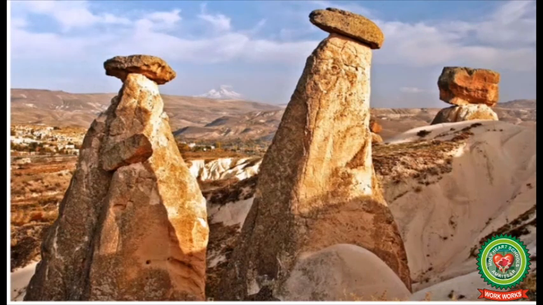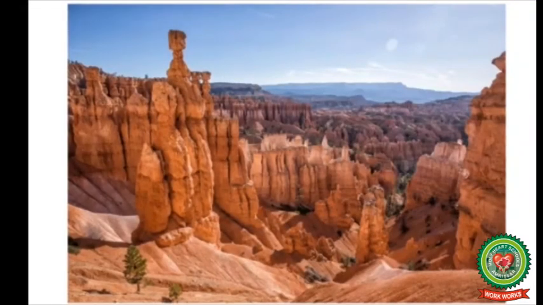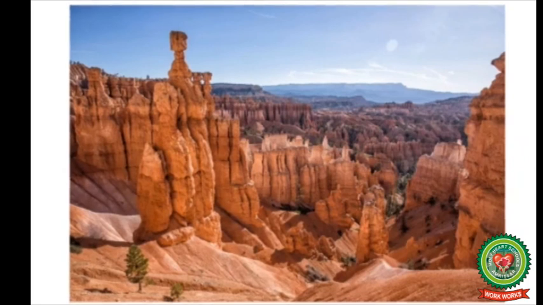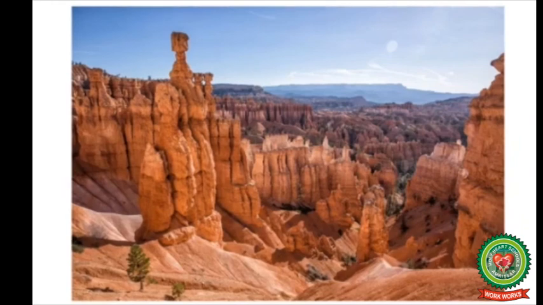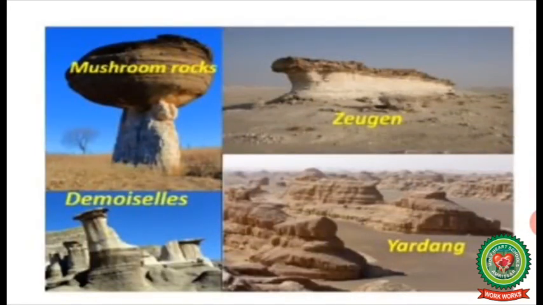It is larger in size and the bottom is narrow due to wind erosion. Examples of demoiselles are found in Bryce Canyon National Park, Utah. So, mushroom rocks, demoiselles, zeugen and yardang are the main erosional features formed by the wind in the deserts.